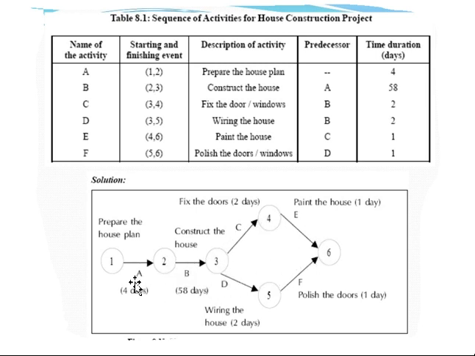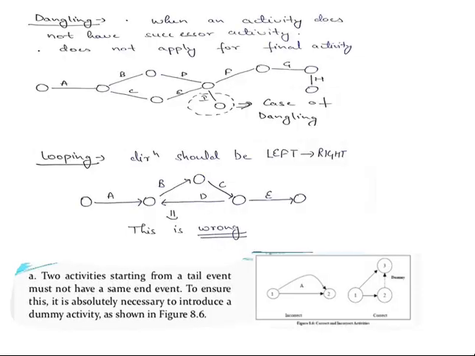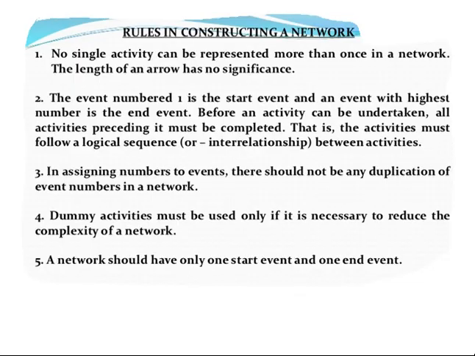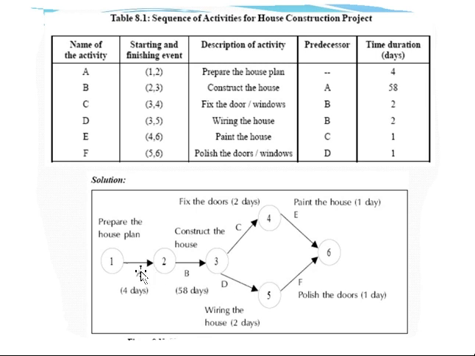Here we have not introduced any unnecessary dummy. That means there is no dotted arrow required, and there is no looping. If you observe the direction, this is not a loop. Looping should be avoided. Unnecessary introduction of dotted arrows should be avoided. Also, dangling, that is multiple end nodes or multiple starting nodes, should be avoided when you are constructing your network diagram.